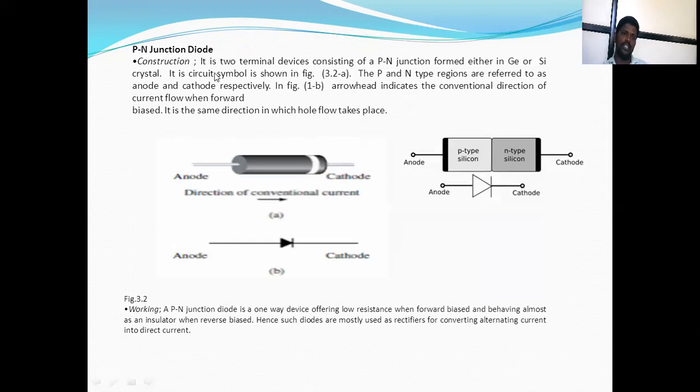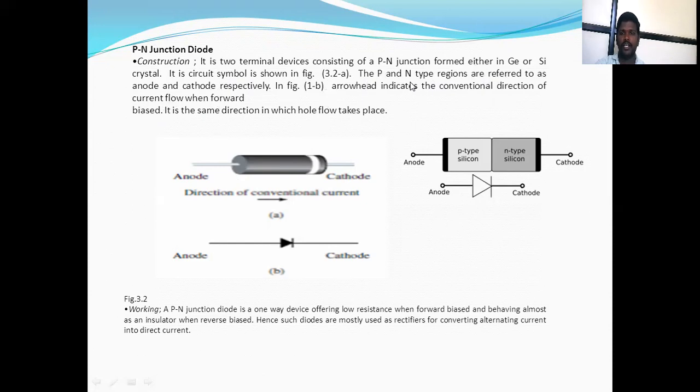The construction is a two-terminal device consisting of a p-n junction formed either in germanium or silicon. This p-n junction diode is formed by either germanium or silicon because these two materials are semiconductors. Germanium is also a semiconductor, silicon is also a semiconductor. Then it will be called a germanium diode or silicon diode. The circuit symbol is shown in the figure. This is a circuit symbol.